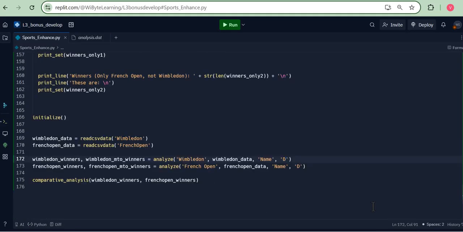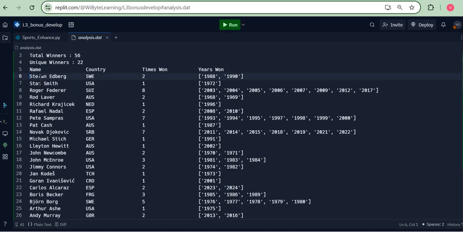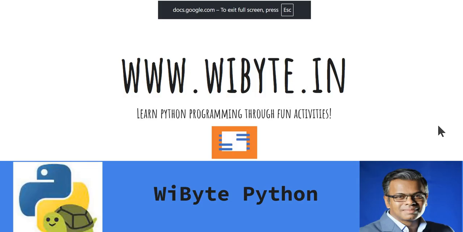Before wrapping this up, I just want to highlight that I'm assuming with the code that I have here that the sorting will be done either basis name, times one, or the country. The reason is that these three keys give simple data, whereas years one is a list. We could definitely sort it basis this list as well. For example, maybe the first time we have one or the last time we have one and so on, but that will require a little bit more code. So I'm assuming that the sorting keys will be name, country, or times one, which I think is perfectly fine for now. I hope this was interesting for you.